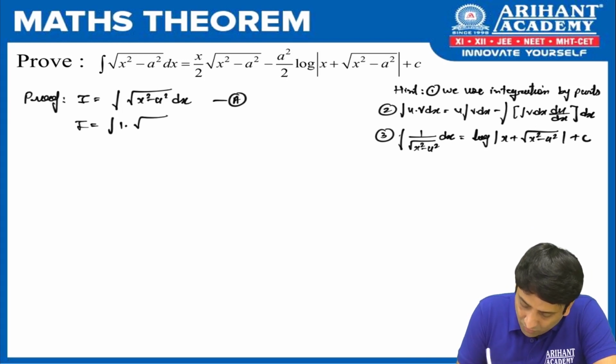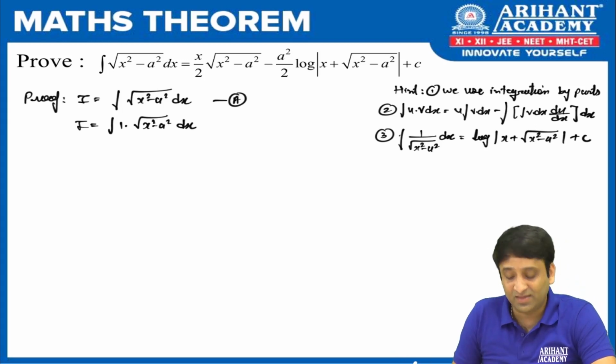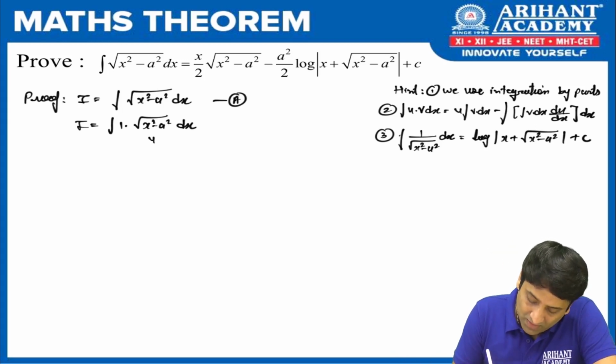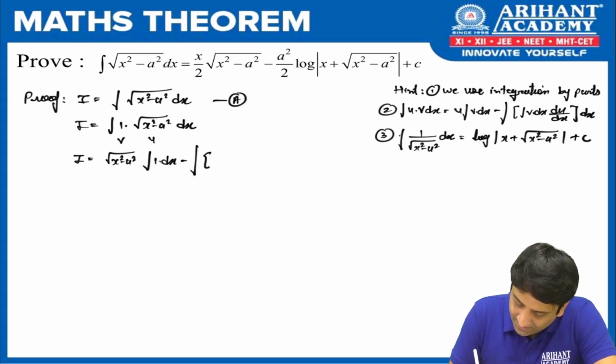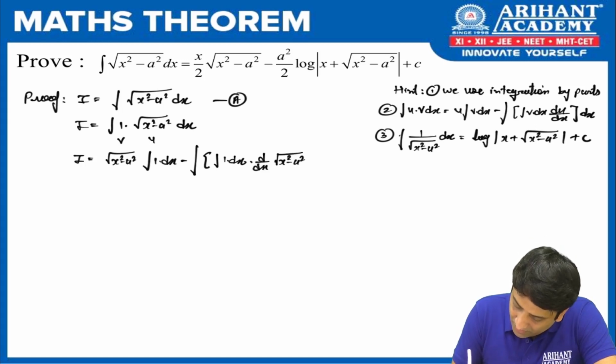1 into root of x square minus a square dx, because I want to use integration by parts. Take the root term as u and 1 as v. Let's apply the formula. What is the formula? u integration of v dx minus integration of v dx times the derivative of u, the whole dx.